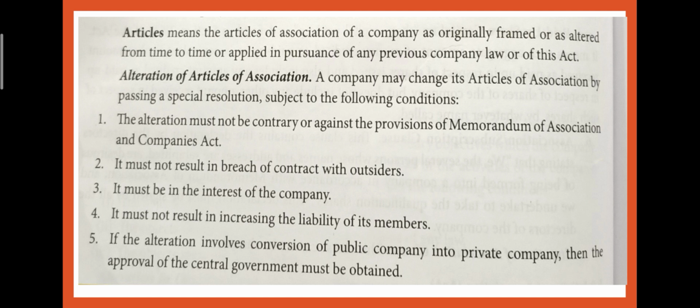The conditions are: the alteration must not be contrary or against the provisions of the Memorandum of Association and the Companies Act. Whatever alterations you are going to make, they should not be against the MOA or the Companies Act. It must not result in breach of contract with outsiders. Because of those changes, our contract with outsiders should not break. It must be in the interest of the company. Whatever changes you make should be for the good of the company. It should not result in increasing the liability of members.